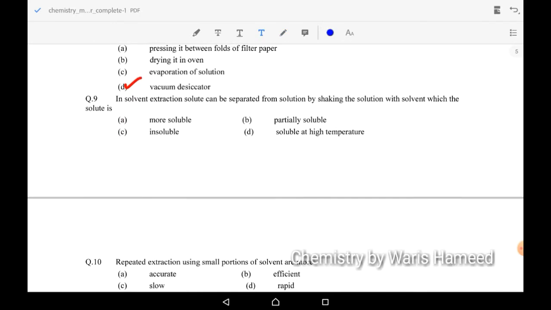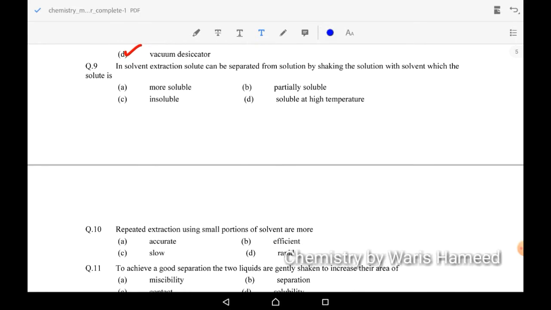Going to 9th MCQ: in solvent extraction, the solute can be separated from solution by shaking the solution with a solvent in which the solute is more soluble. In this case, we use a solvent which has the ability to dissolve the solute, so the solute has more solubility in that solvent, and we shake that solvent with the solution. 10th MCQ: repeated extraction using small portions of solvent is more efficient.